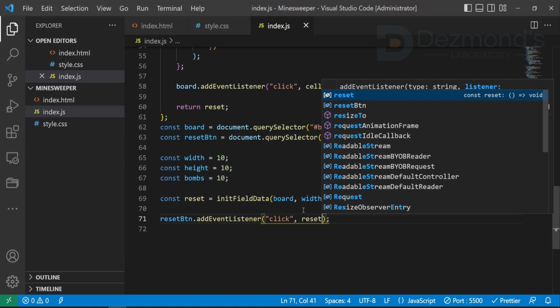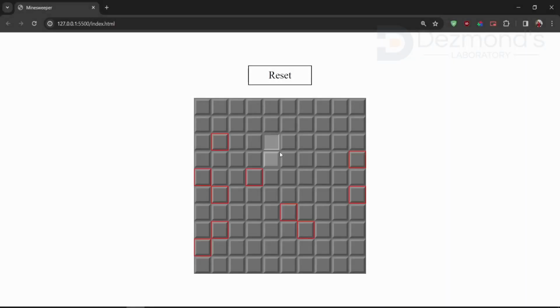Let's check how it works. It seems to be working correctly. Great! And we can stop now.